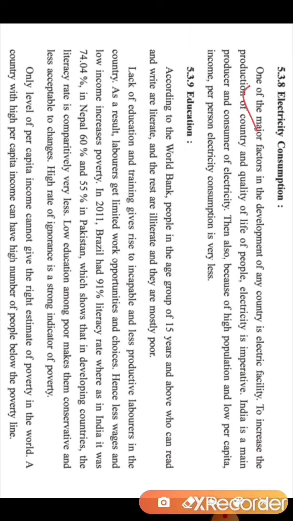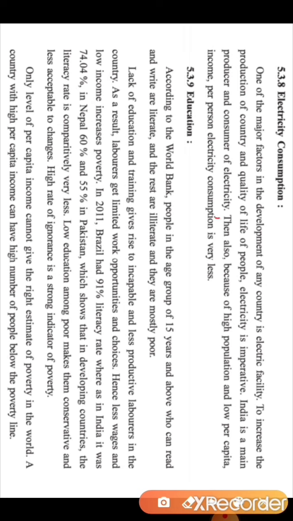Electricity is imperative. So here it is said, for increasing the production, where is it done? In the industry, in the manufacturing units, and they are done on the machineries that require what? Electricity. So it is very important to have good facilities of electricity. India is a main producer and consumer of electricity. India is a country which is generating electricity by different means by itself. Okay, so we are the producer and we are the consumer of electricity itself.